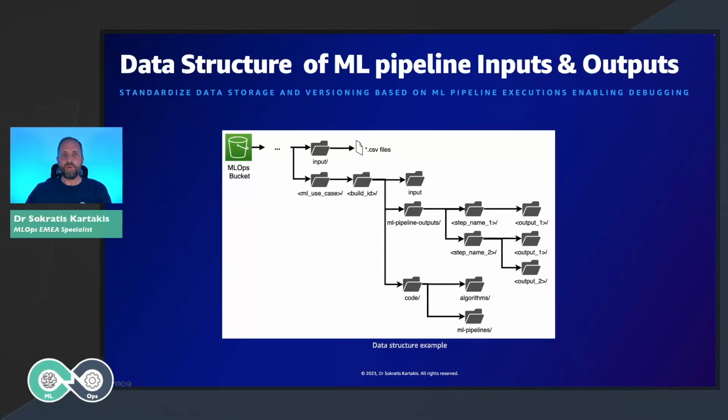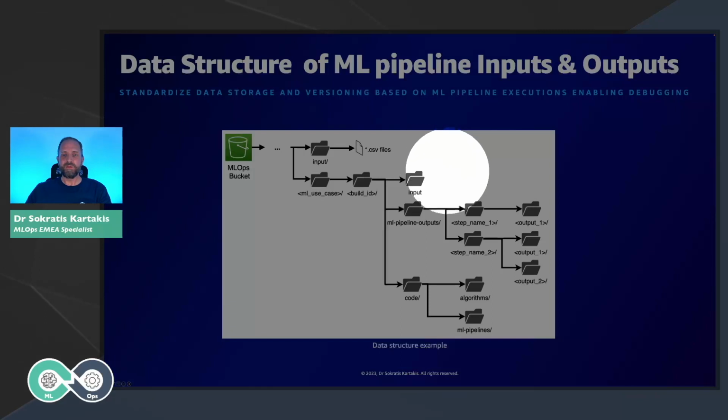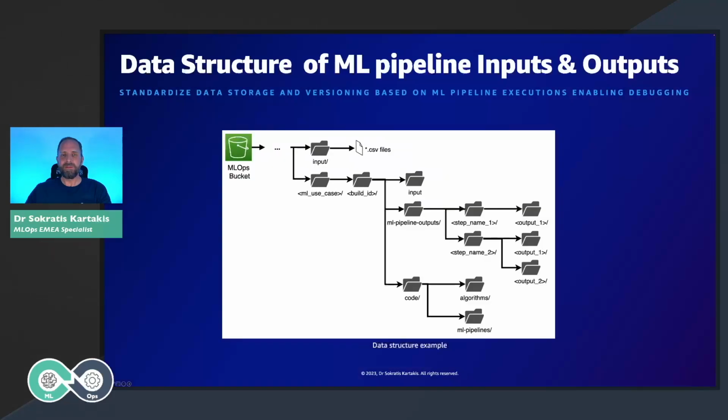That way, we would lose the lineage of the data and what data we used in order to train this particular model during this execution of the ML pipeline. Now, of course, if the customer does not have the ability to change the data, then we can have just a reference point to this data.